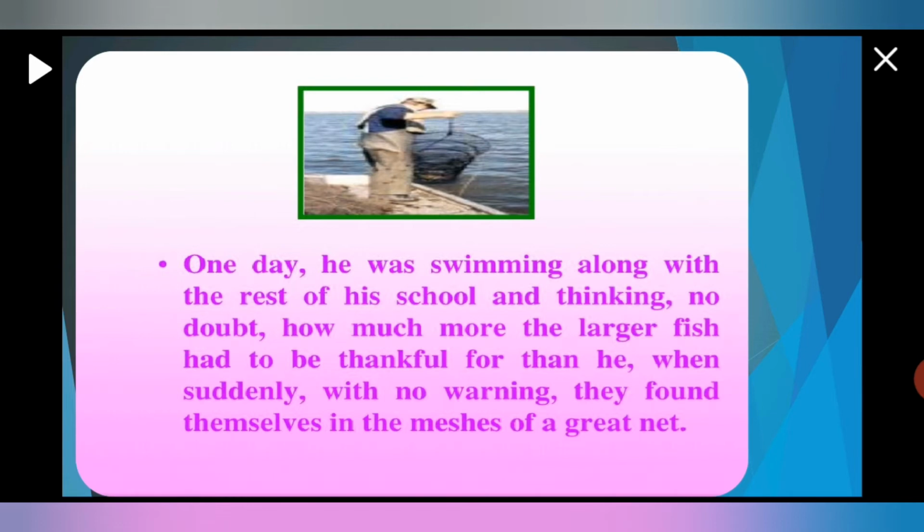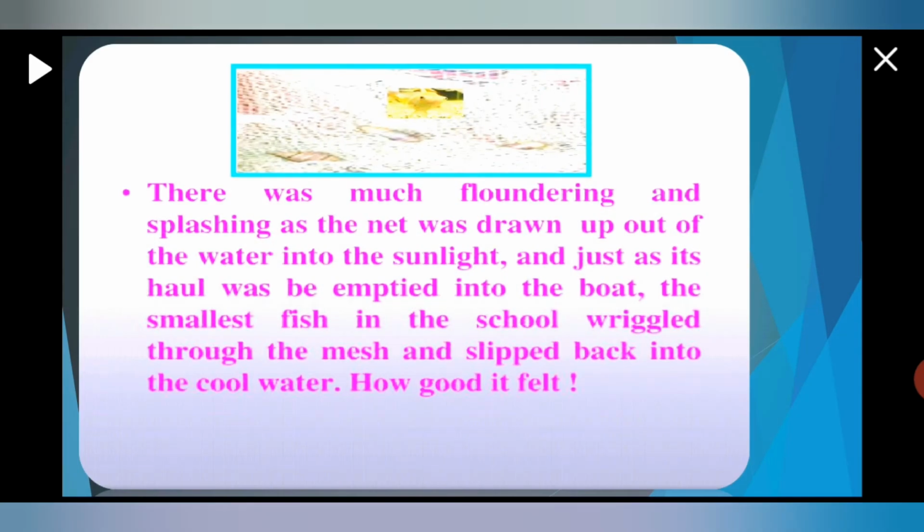Meshes means the space between the threads of nets. It means they found themselves inside a great net, and there was no warning, without any prior warning. Suddenly they were caught in the net. Now all the fish must be very worried. So, what happened?